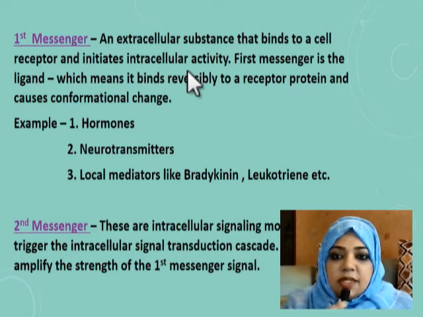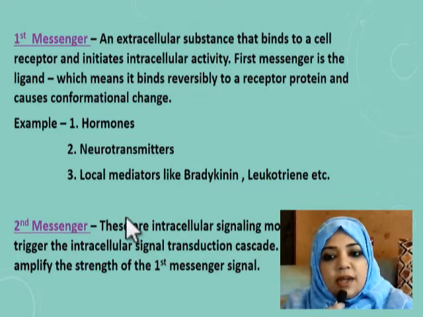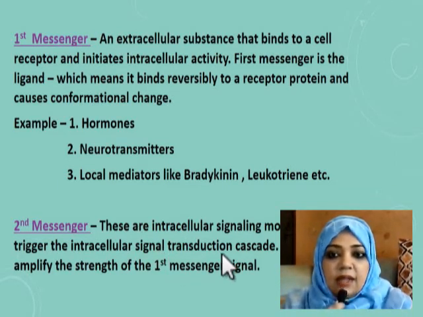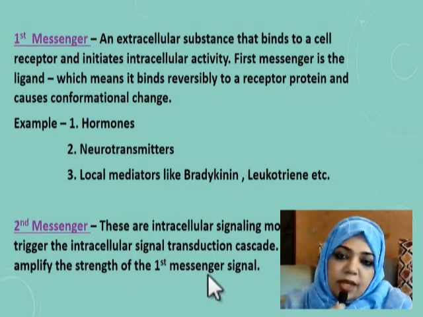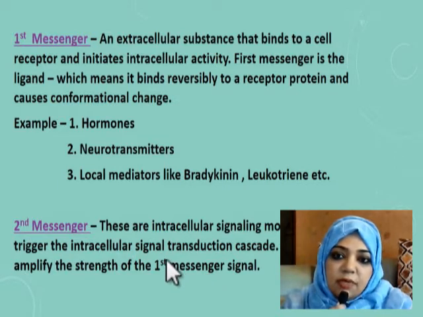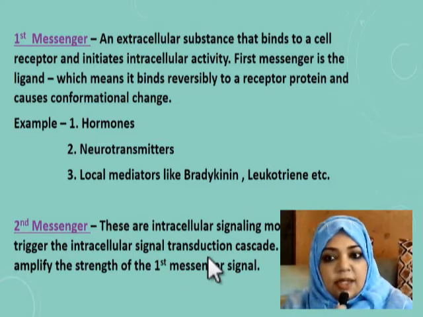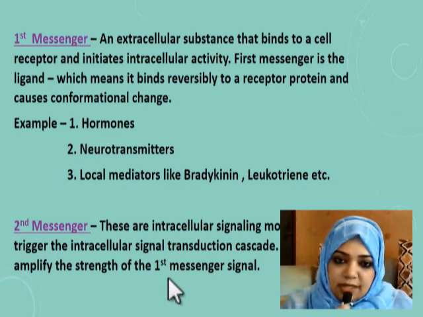So second messengers are intracellular signaling molecules, and they trigger the intracellular signal transduction cascade and they amplify the strength of the first messenger signal. So these are chemical substances that are working intracellularly, and they trigger the intracellular signal transduction cascade and amplify the strength of the first messenger signal.